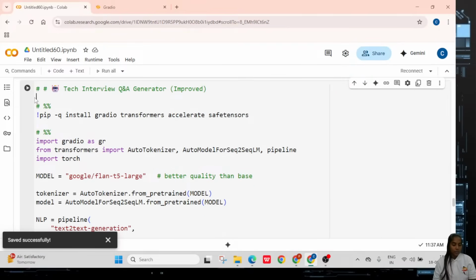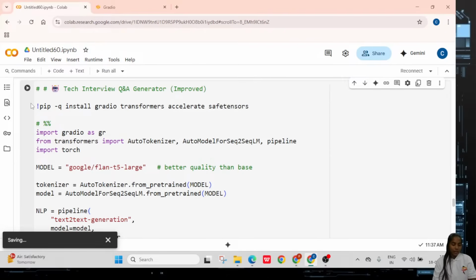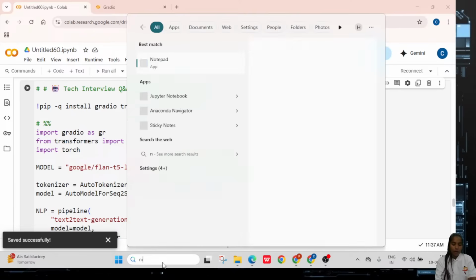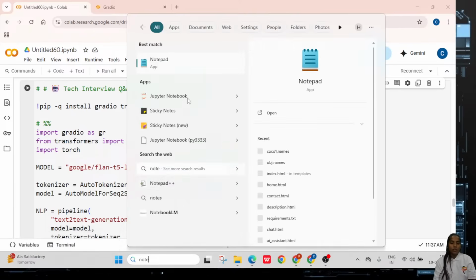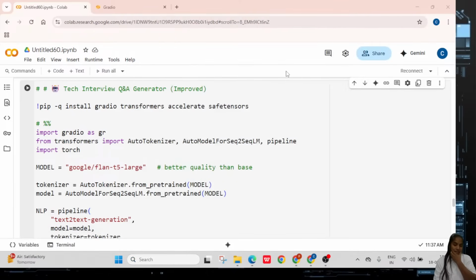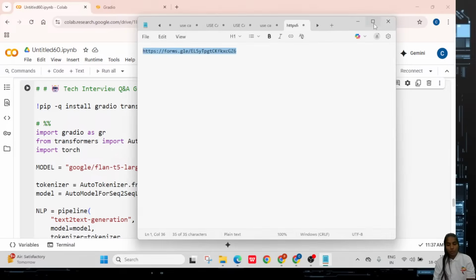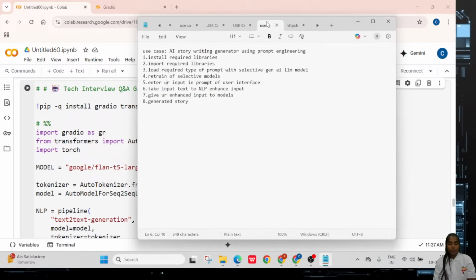When you allocate a particular job role, it should give you particular answers. That is our main motto. The process is the same, so I'll go to the notepad and show you the details directly.